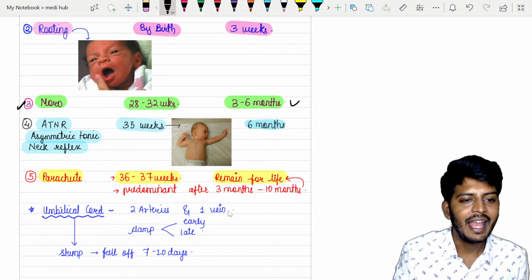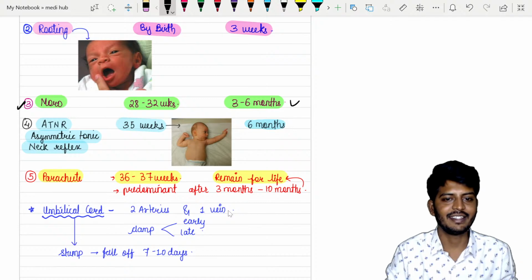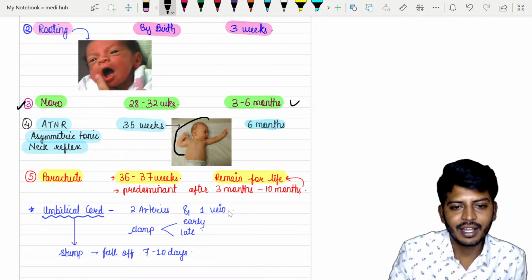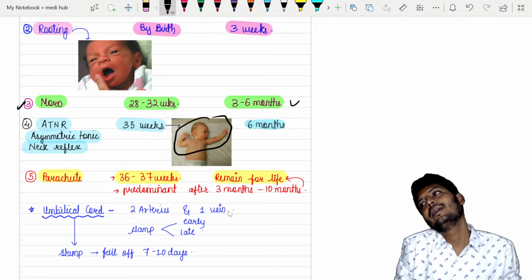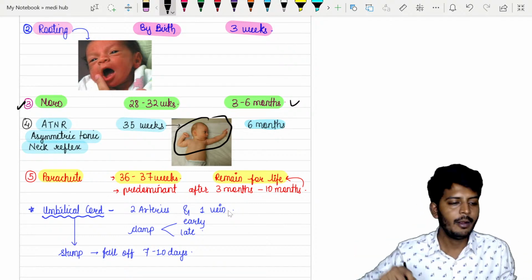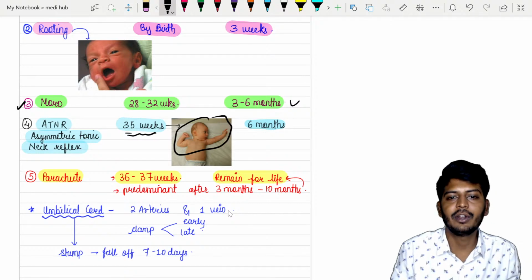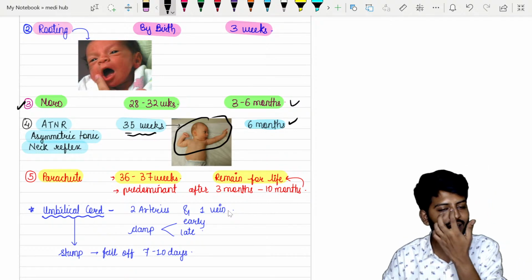This is called the asymmetric tonic neck reflex. You can look at the baby and see how the reflex is here. The baby will turn to one side and point the arm in that direction only. This will start at 35 weeks of intrauterine life, and by 6 months it will disappear.